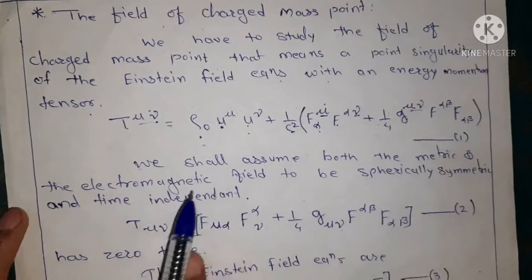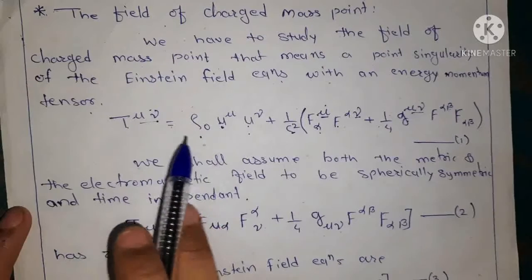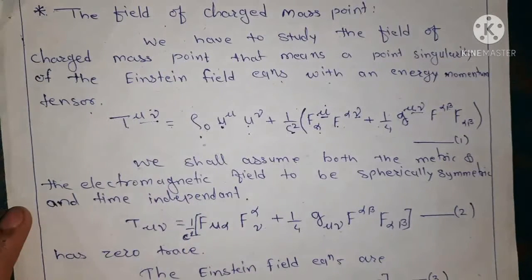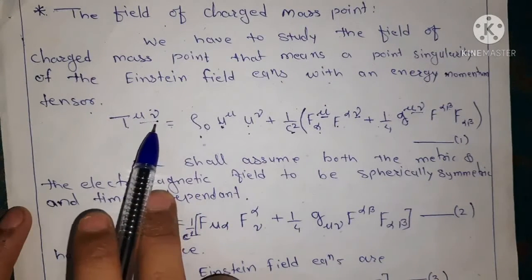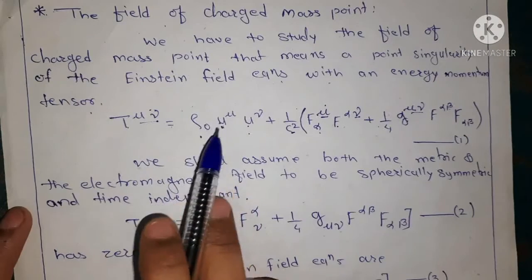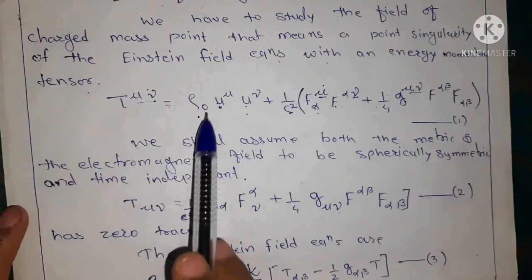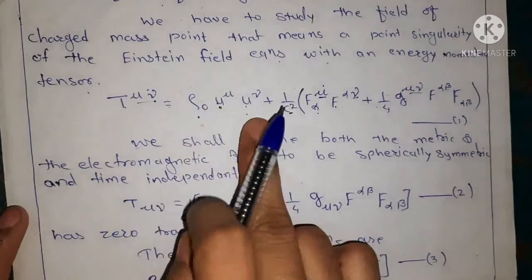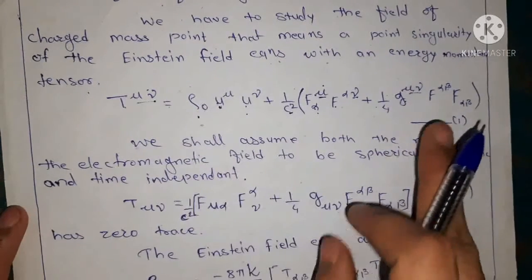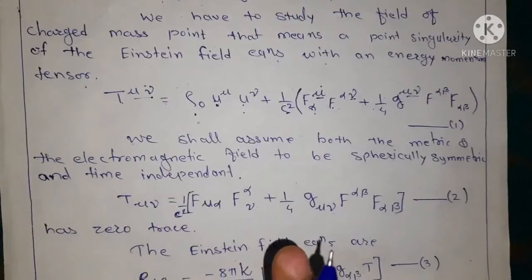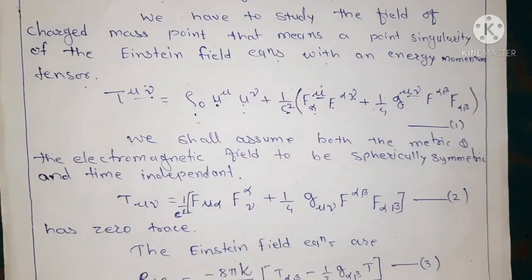But for the electromagnetic field, we require that T mu nu is time independent, and therefore the 4 velocity vector is 0, so the first term should be 0 and we have only the remaining terms.